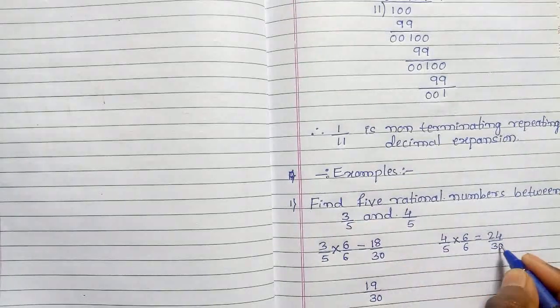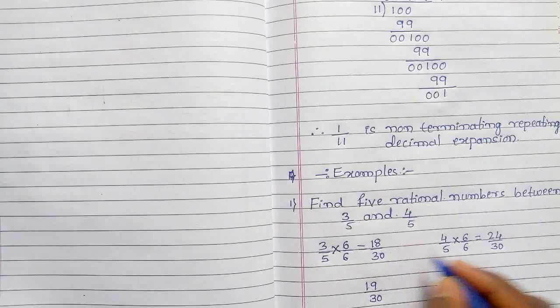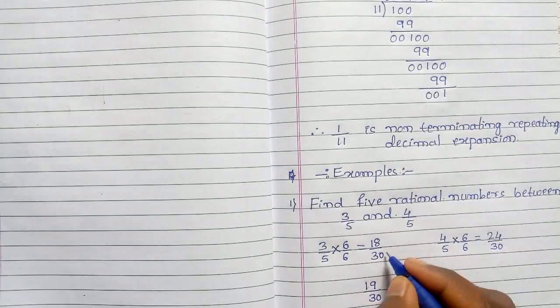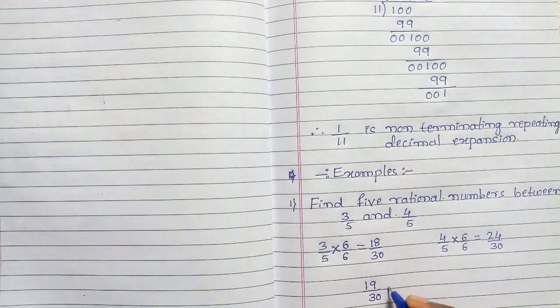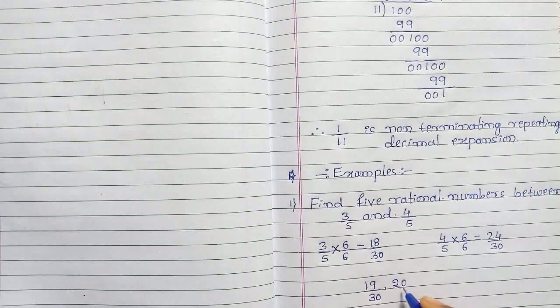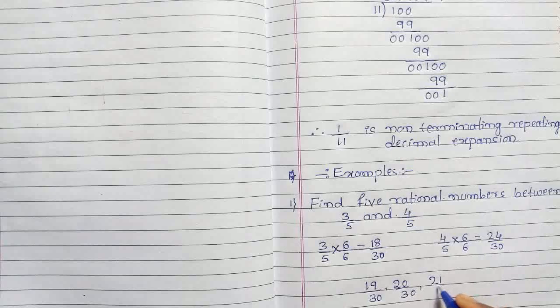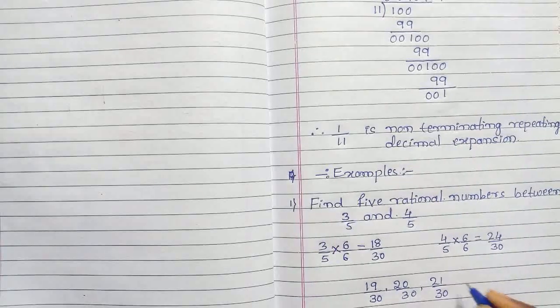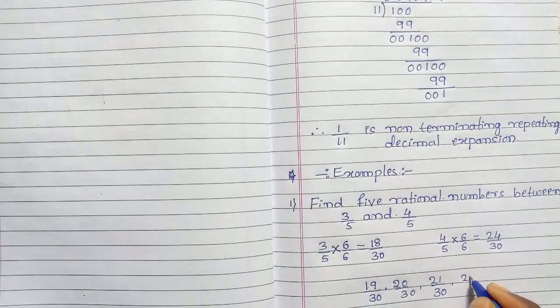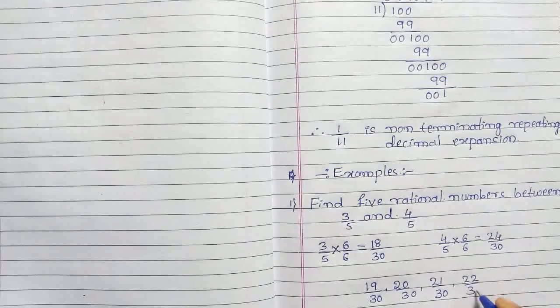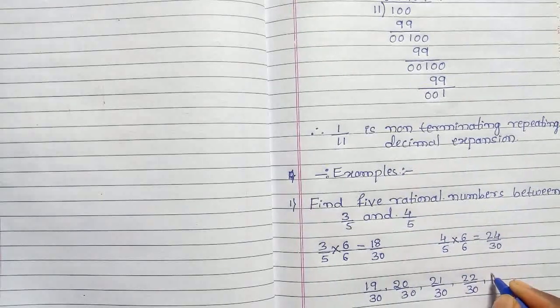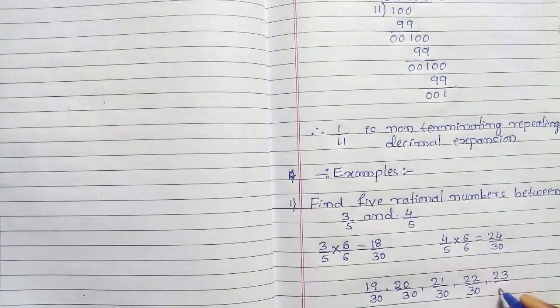The denominator is written as it is because both denominators are the same. Then after 19, 20 by 30, then 21 by 30, then 22 by 30, then the last one, 23 by 30.